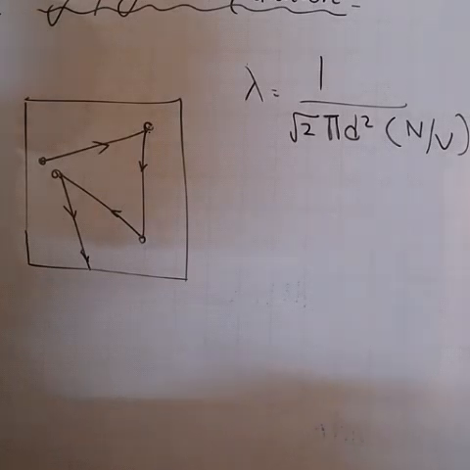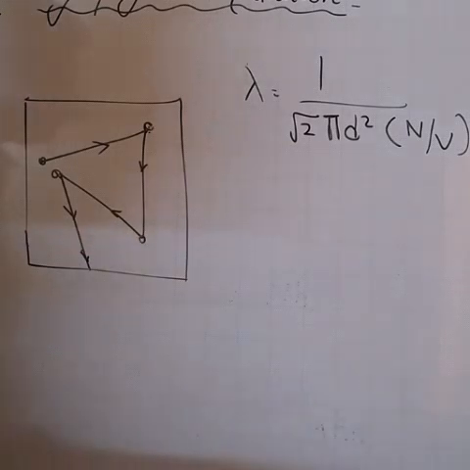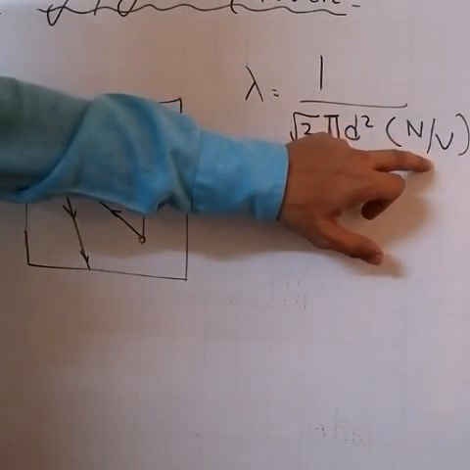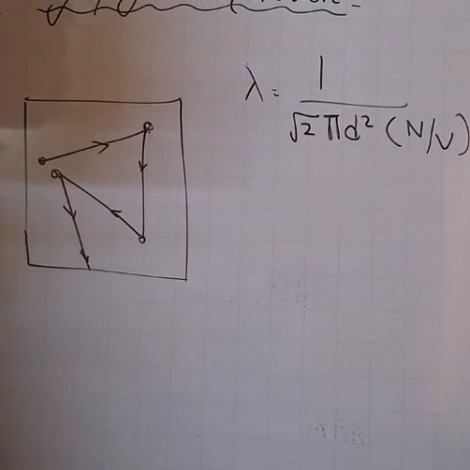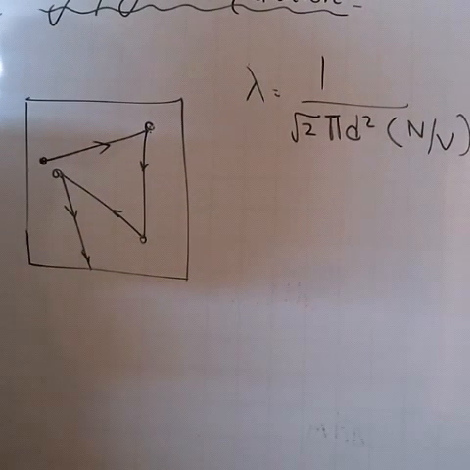When there will be more collisions, the mean free path will automatically decrease, right? The collisions will be more and the distance travelled by a molecule between two collisions will be less. So the first thing you understand, the mean free path is inversely proportional to the density of gas. If density of gas is higher, then mean free path will be less.